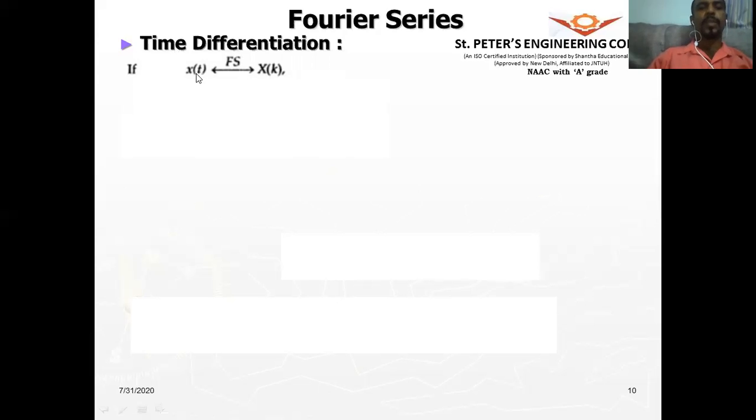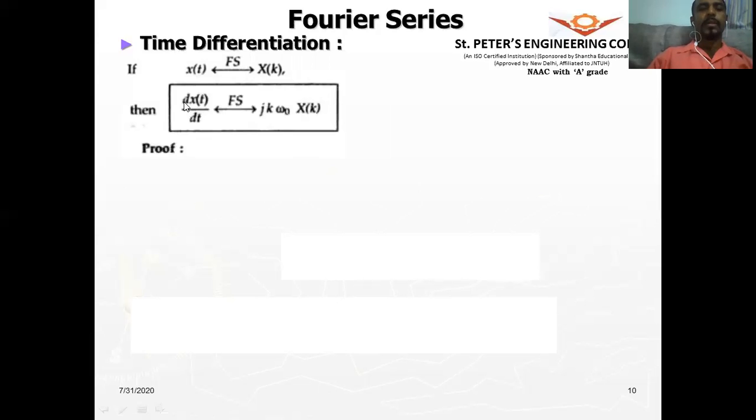So if x of t and x of k form the Fourier series pair, then we have the differential of x of t as d by dt of x of t. What will its Fourier series pair be? It will get multiplied by jk omega naught. That is, its Fourier series x of k will get multiplied by the jk omega naught term.